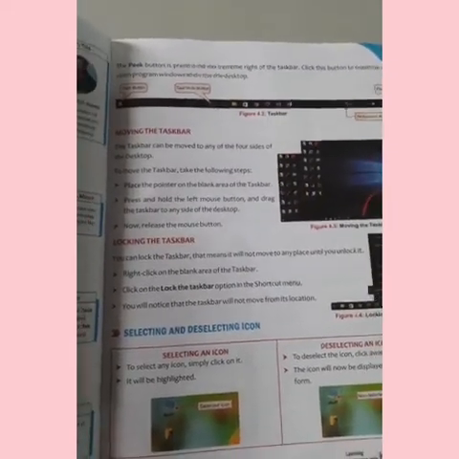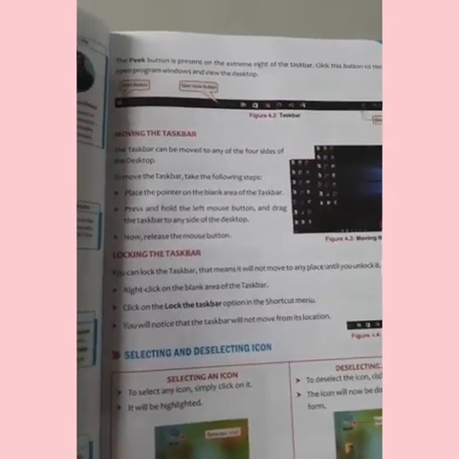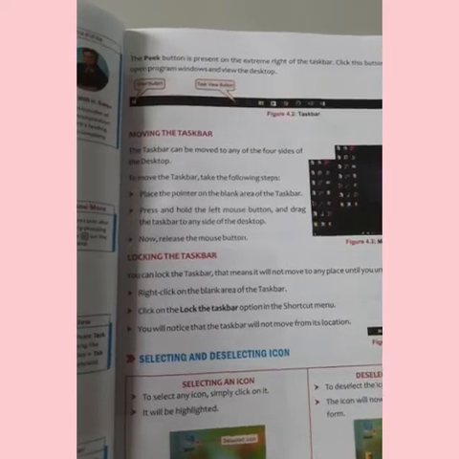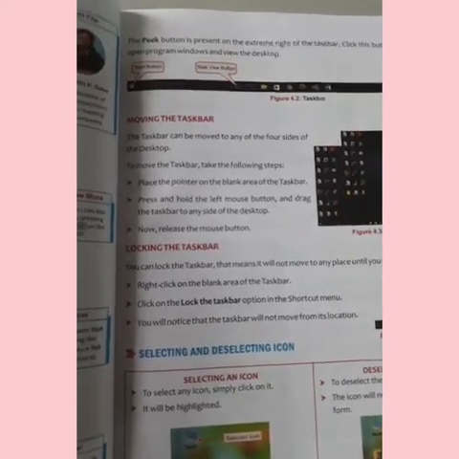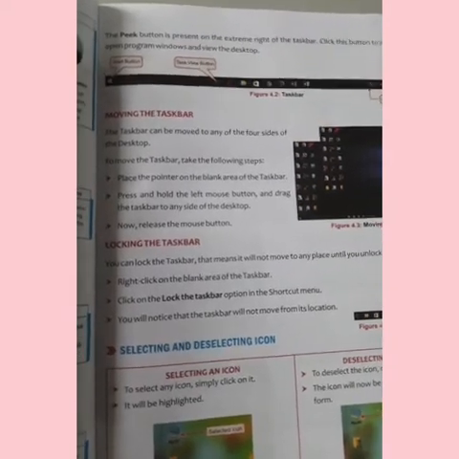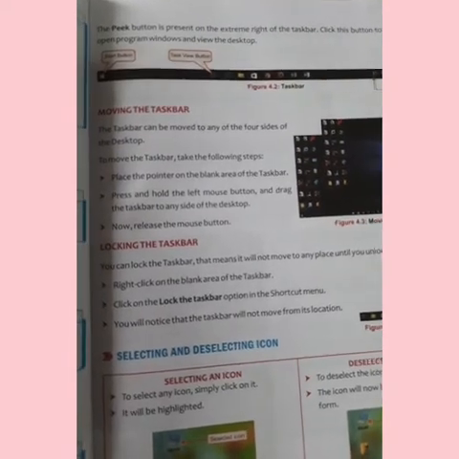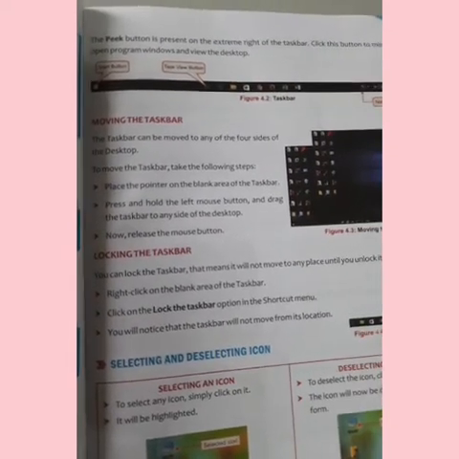The start button is present at the bottom left corner of the taskbar. When you click on the start button, a list of options appears. That list is called the start menu. You can use the start button to perform common tasks like starting a program, searching files and folders, shutting down the computer and much more. You can find File Explorer, Settings and a list of most used apps on the left side of the start menu.